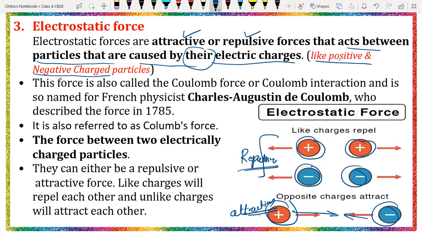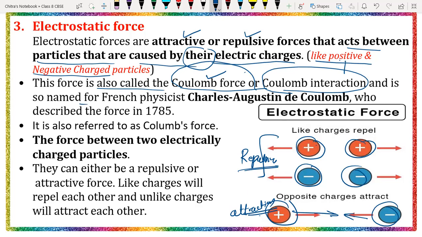This force is also called Coulomb force or Coulomb interaction. You have to remember this other name for the electrostatic force. It is called Coulomb force because charge is measured in Coulomb, beta. That's why it is called Coulomb force or Coulomb interaction.